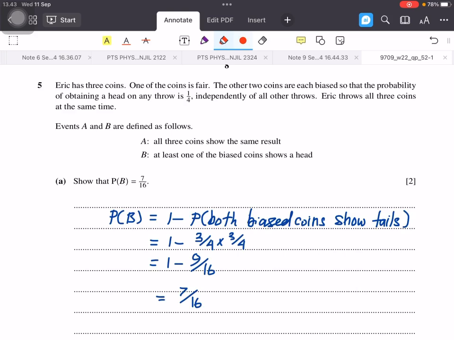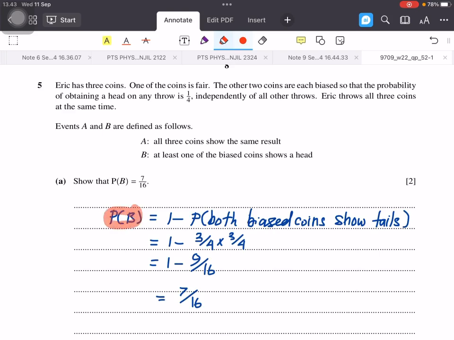Events A and B are defined as follows. So event A is all the 3 coins show the same result, while event B, at least one of the biased coins shows a head. So show that probability B is 7 over 16.